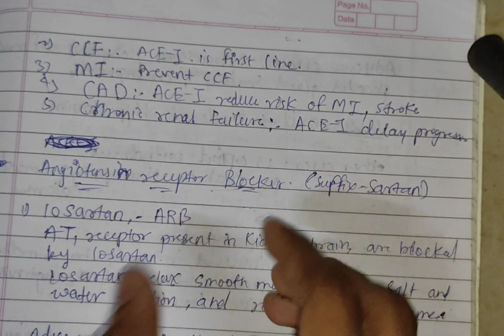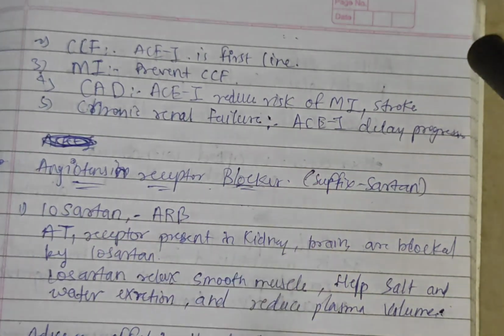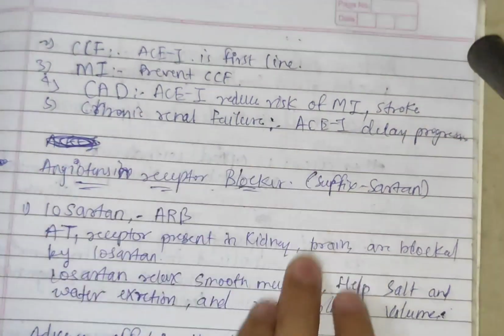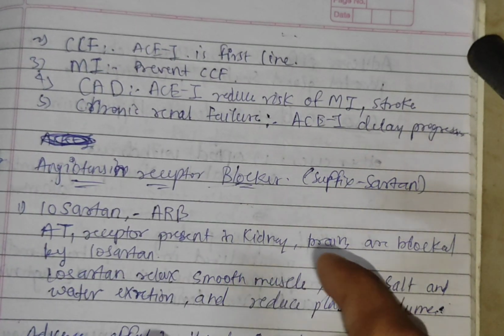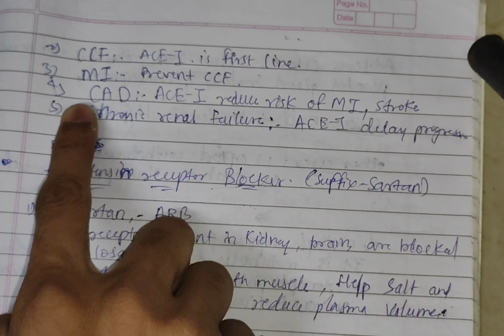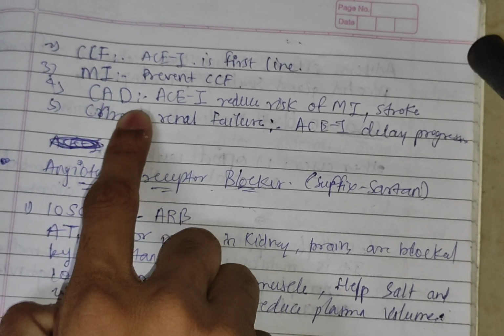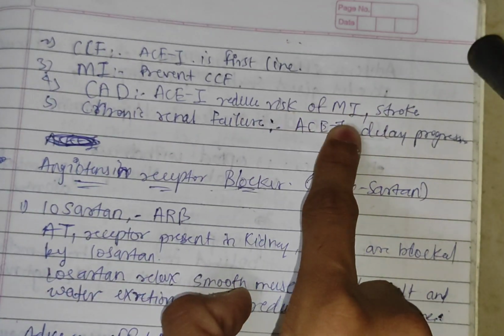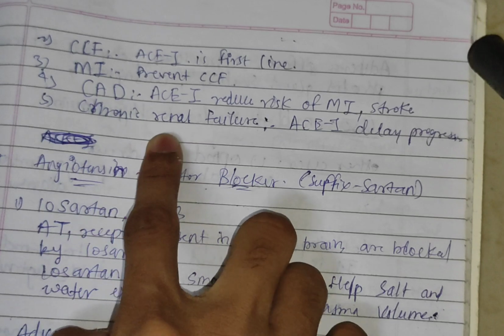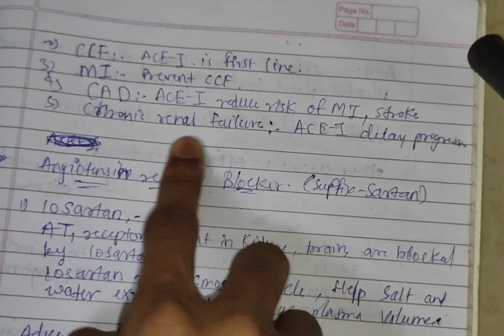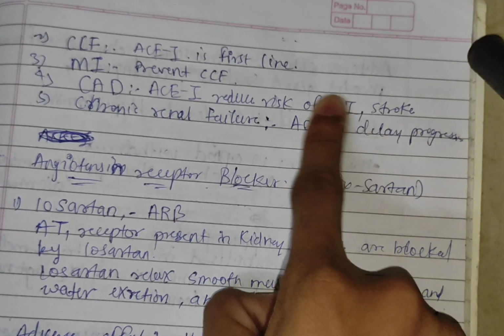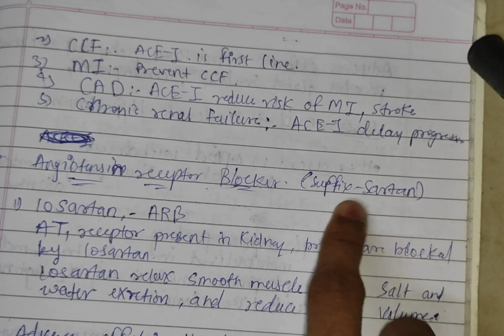It will dilate the vessels and resistance is less, so blood will flow easily and myocardial infarction will not happen. And then CAD, coronary artery disease. ACE inhibitors reduce the risk of myocardial infarction and chronic renal failure. In kidney diseases, kidney failure also, ACE inhibitors are used.